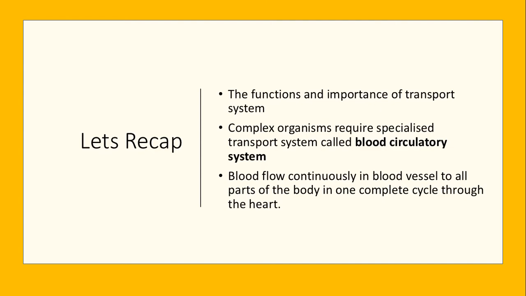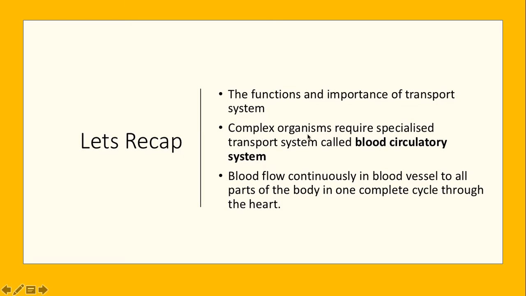Other organisms like plants also need the transport system in order for water, minerals, food and other nutrients to be transported to all parts of the body. That's why it's very important. If you don't have a transport system, you won't be able to stay alive, especially for a complex organism.